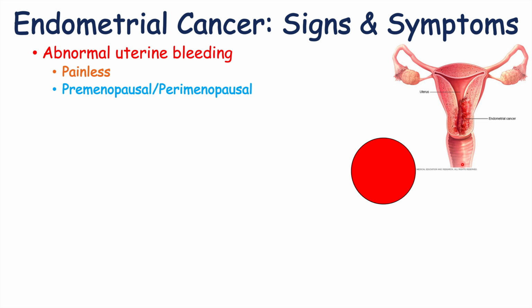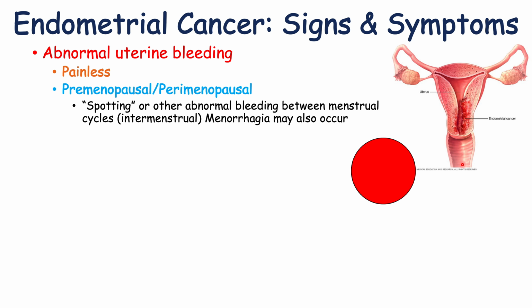The first group we're going to talk about are the premenopausal and perimenopausal patients. Premenopausal meaning before menopause, and perimenopausal meaning that they are still having their periods, but they are starting to get less and less heavy and less frequent because they're getting closer to menopause. So with regards to these patients, they're going to have either spotting or abnormal bleeding between menstrual cycles, which would be intermenstrual bleeding.